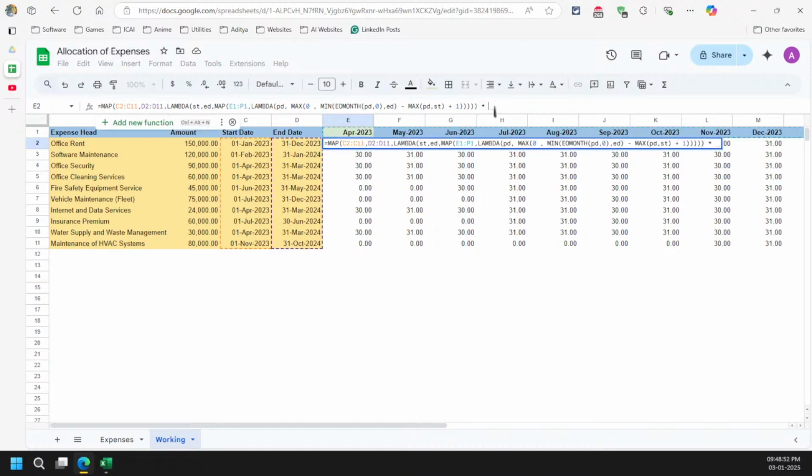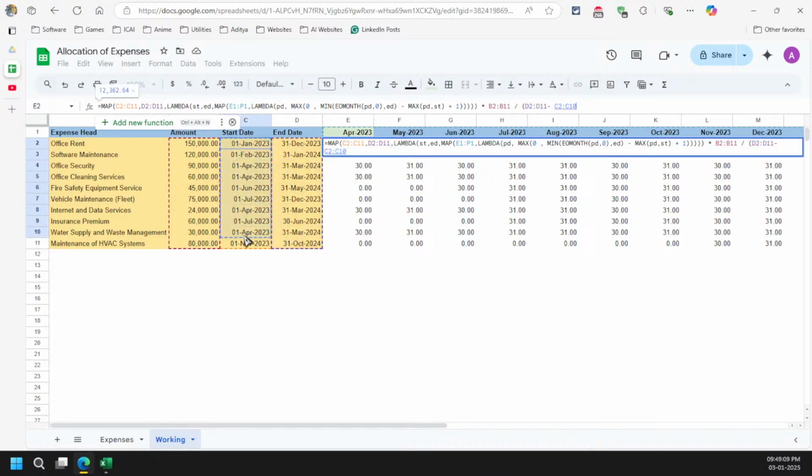Now all I can simply do here is this calculation part, my amount, right? And then divide with the end date minus start date plus one. Got it?